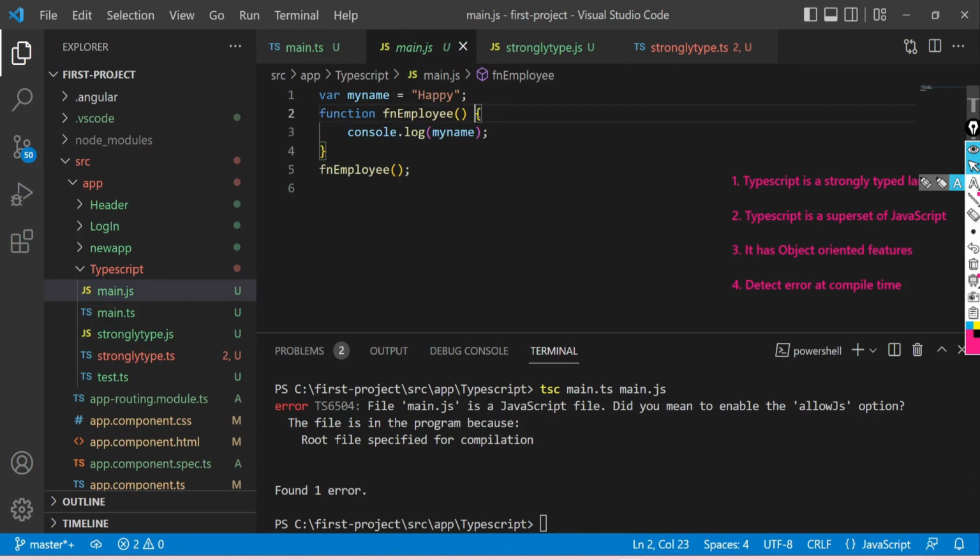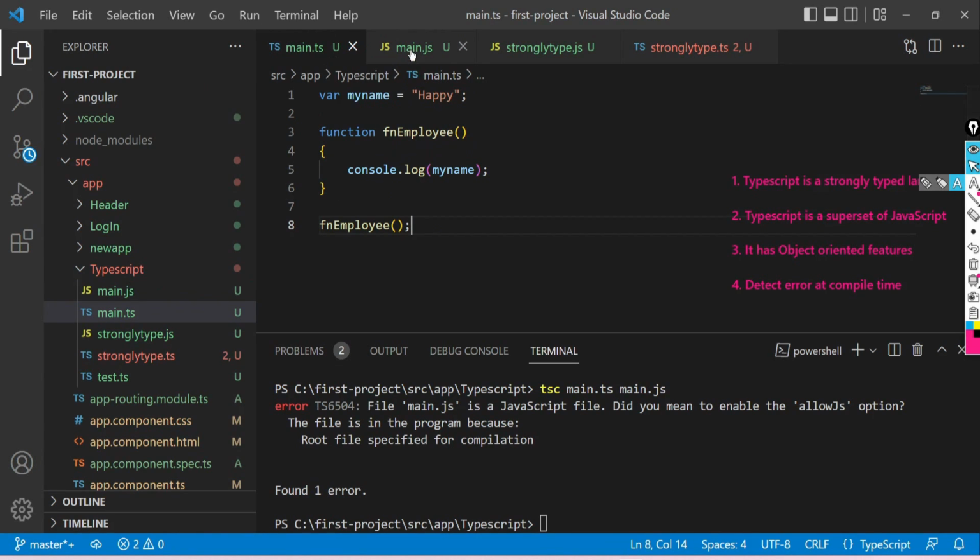See, the code of both of the files is the same. That means valid JavaScript code is also valid TypeScript code. And in addition to that, TypeScript provides some features like classes, interfaces over JavaScript, which means TypeScript is a superset of JavaScript.